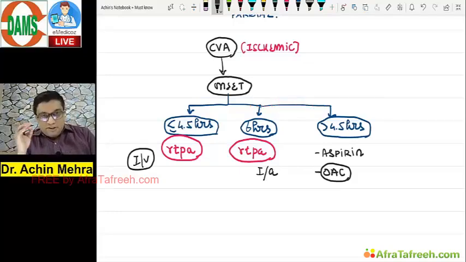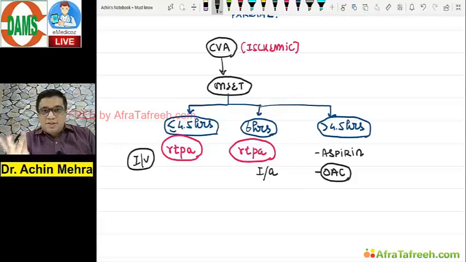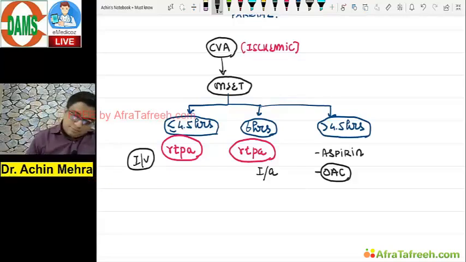How do you manage them? One thing extra. Nowadays we go for intra-arterial thrombolysis also, if at all the patient has presented to you within 6 hours of onset. Okay.